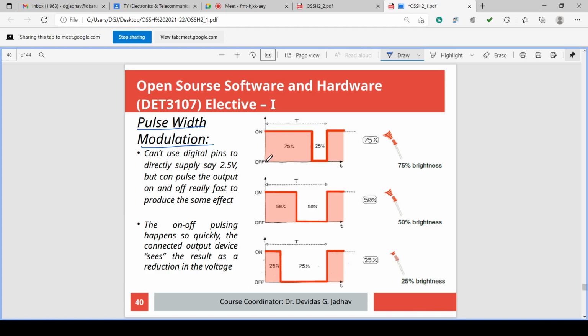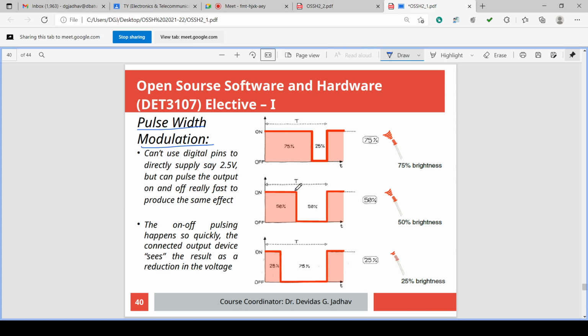I will tell you. Suppose a square wave is there, that starts with the on state of the square wave and then the off state of the square wave. This completes one cycle. For one cycle, the time duration is capital T. Similarly, one more wave is there.